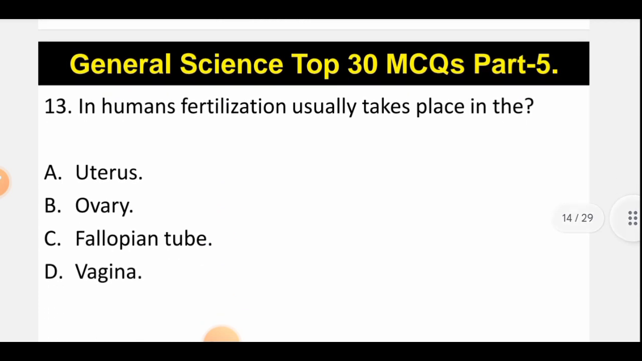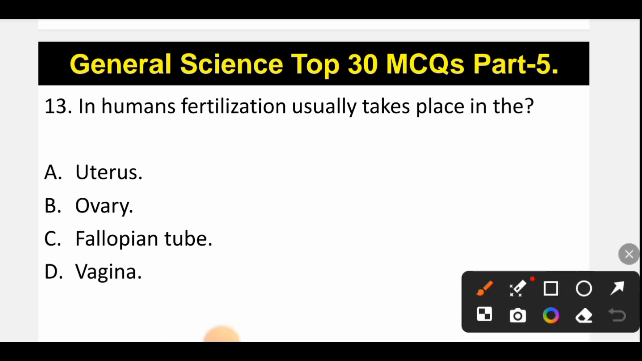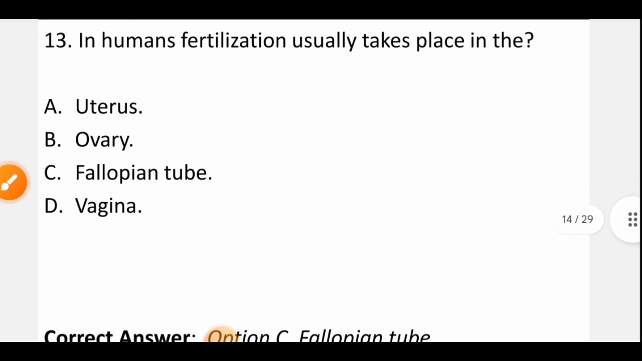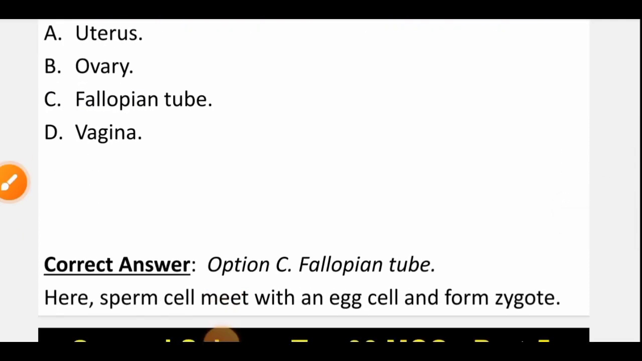Now let's move to question number 13. In humans, fertilization usually takes place in the, so fertilization is the process where the sperm cell fertilizes the egg cell and a zygote is formed, and this process usually takes place in, correct option is option C, that is fallopian tube. So fallopian tube is a narrow pathway which is present near the uterus, and here fertilization takes place and zygote is formed. So C is the correct option, that is fallopian tube.